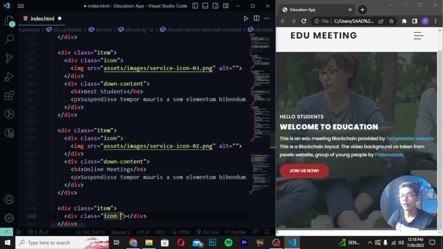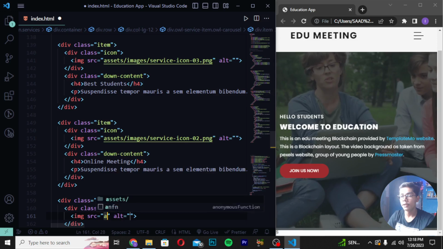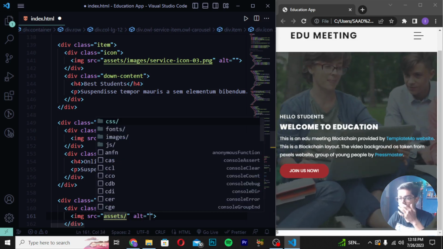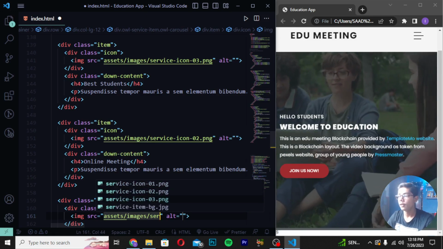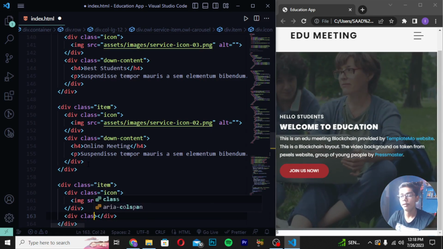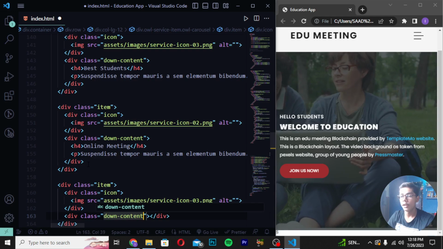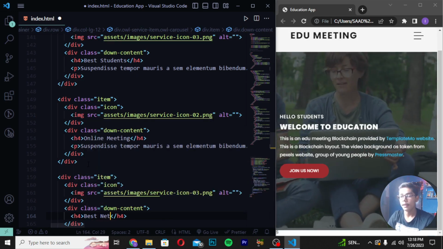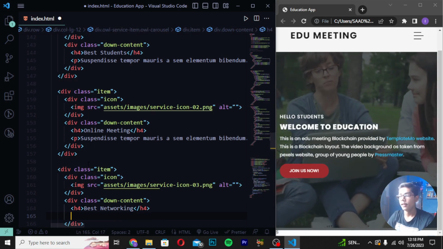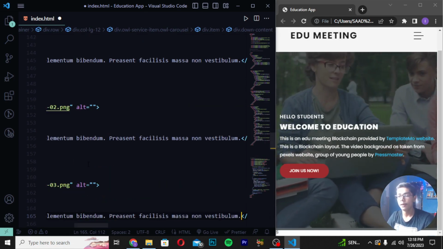Then you have to move down and write div class icon. Then write image assist slash, and then write images, in which I will be writing service icon 3 again. Then you have to create div class down content. Then write export, write best networking like this. Then write p tag and paste it, save it here.